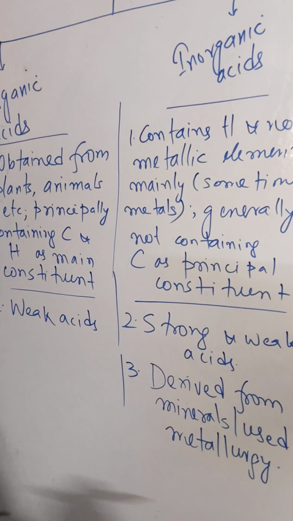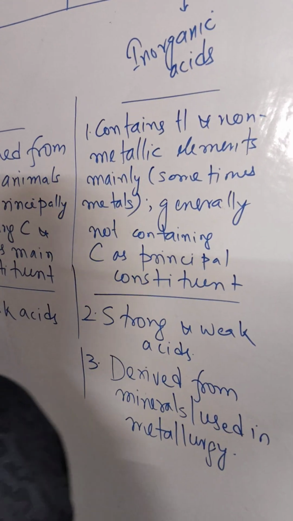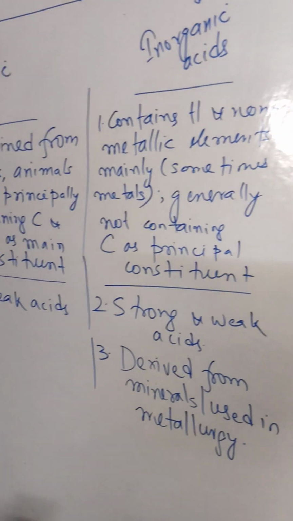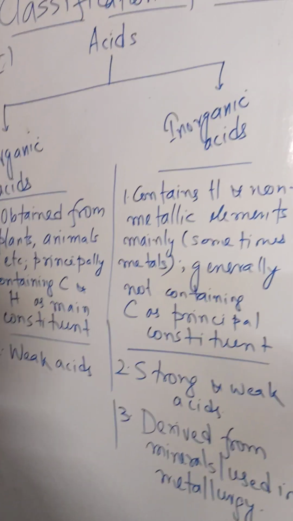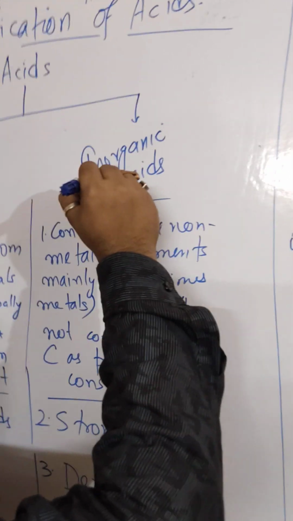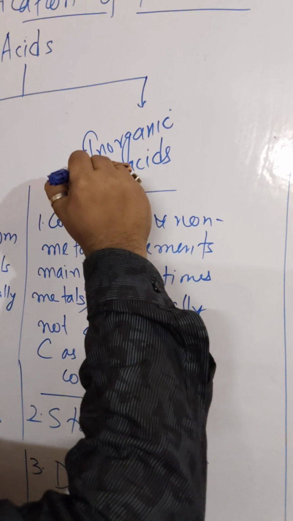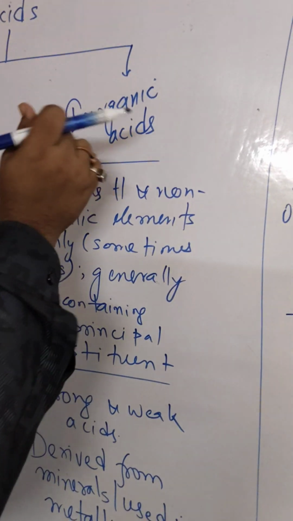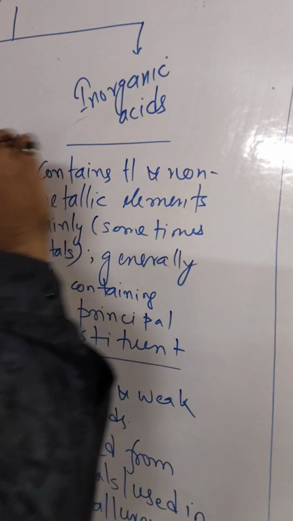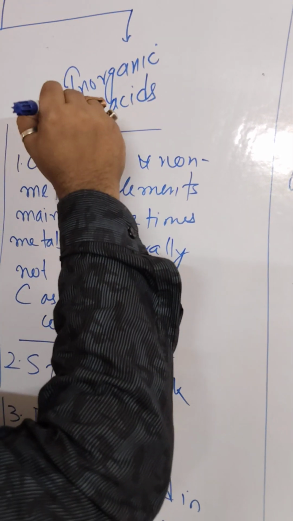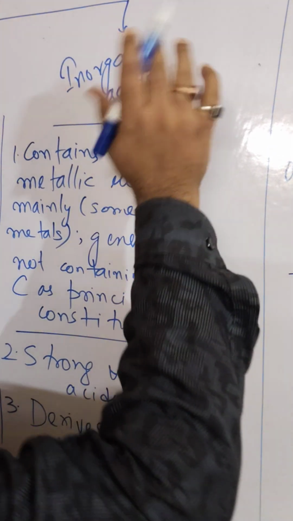Exceptions are there. For example, trichloroacetic acid and trifluoroacetic acid, I'm writing after some time. They are the strongest organic acids known to us. On the other hand, inorganic acid. Try to understand the word inorganic. In means no in Latin. For example, relevant, irrelevant, as we say. In that way, organic, inorganic. So in means no, something which is not organic.